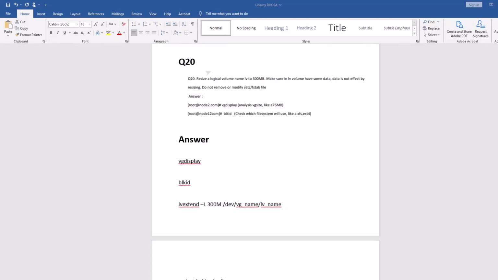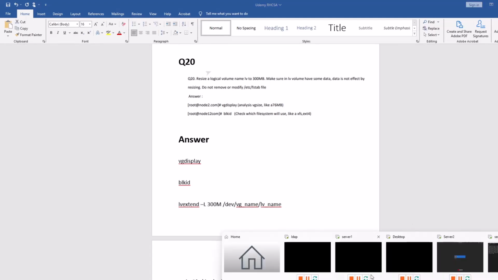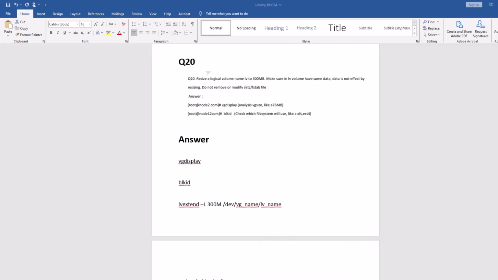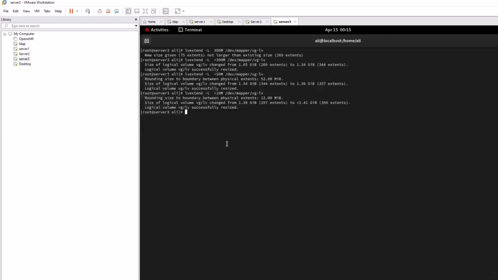The resize command is, one second, I'm sorry, it's a bit messy. You have to run this command, resize2fs, and then the partition, /dev/mapper/VG name, that's it.